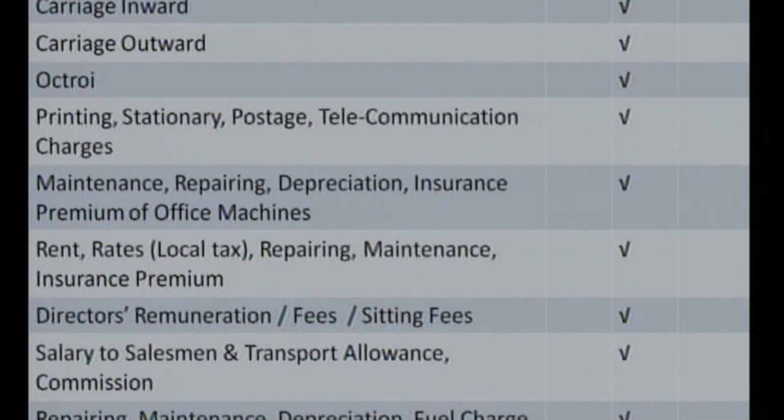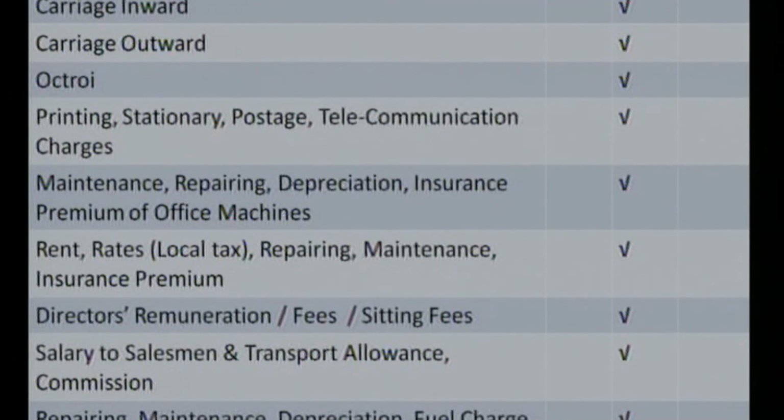Next one, rent. Rates are the local taxes or municipal taxes. They are known as rates. Repairing, maintenance, insurance premium of the office premises. All such are expenditure for the business. So again, we know that all the expenses bear the debit balance. So all such accounts bear the debit balance, and we have to mention the balance of such accounts in the debit column.